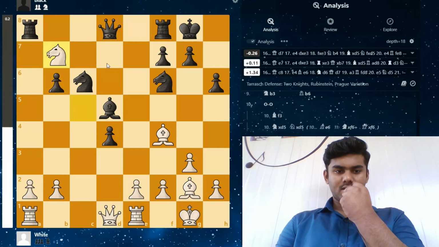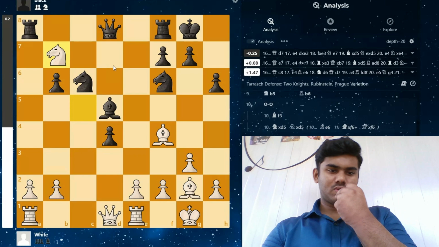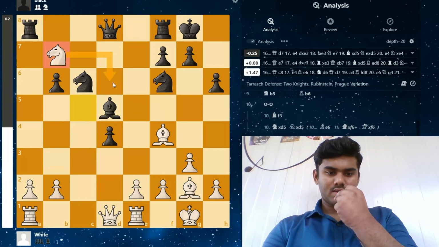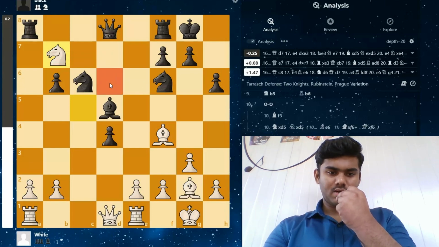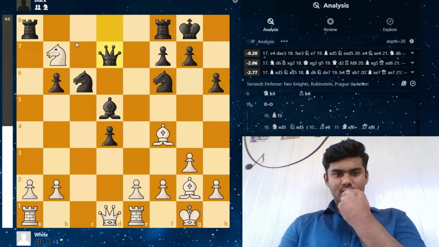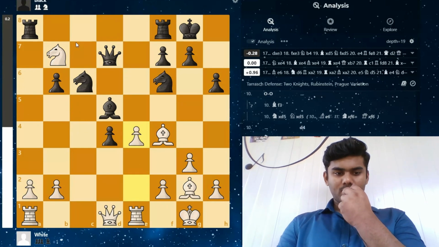he takes the pawn on b6, and a takes b6 and knight takes b7, which actually traps the knight because the knight can't go over here. Yeah, it can go over there, but still, this bishop is not that strong to protect the knight over here. And c5 and a5 are blocked for that knight. So Gukesh plays queen d7 and e4 is played.